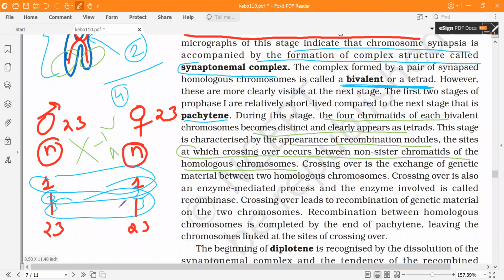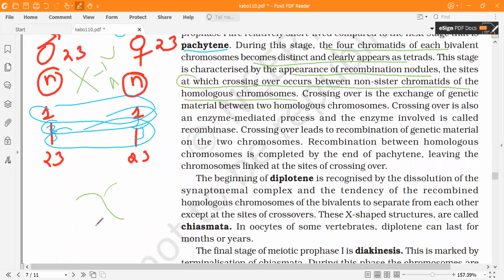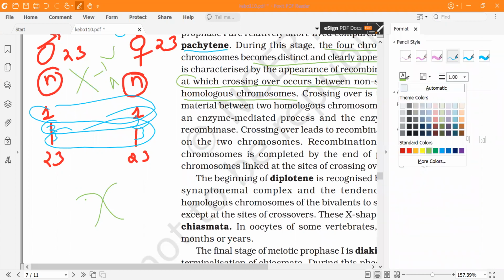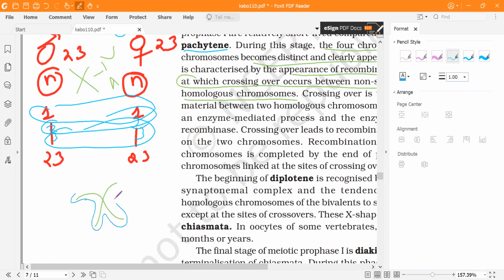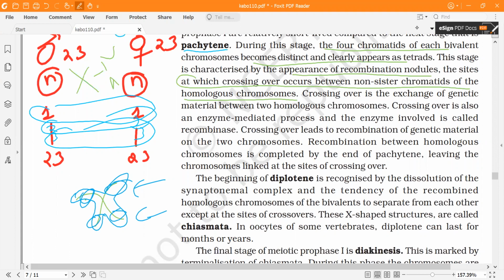Keep that in mind. So now there is genetics. The place where these chromosomes will come in contact, there will be exchange between them. So at certain regions there is exchange of genetic material. Let's say over here there is exchange of genetic material, and this is referred to as crossing over. Now crossing over is mediated by an enzyme called recombinase.